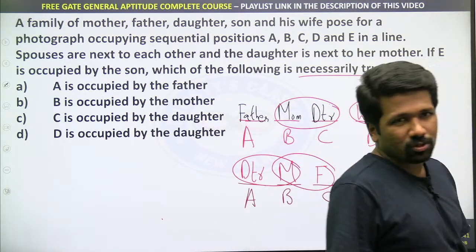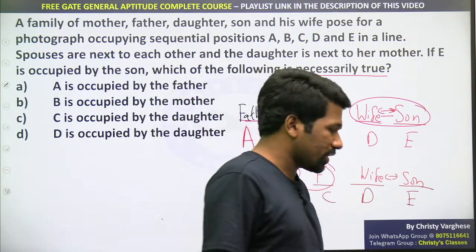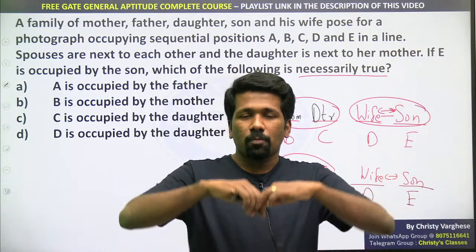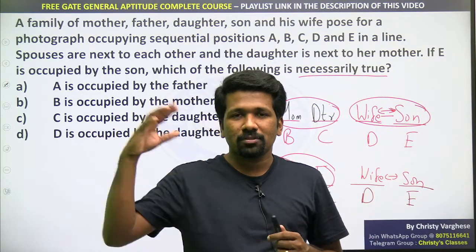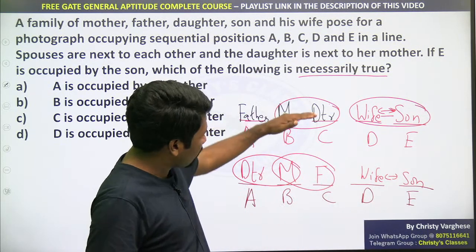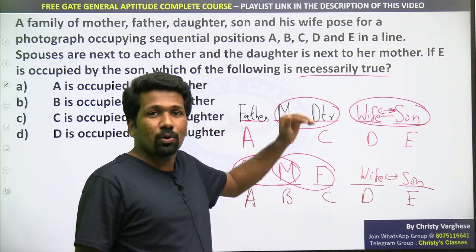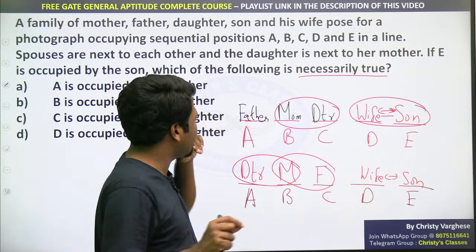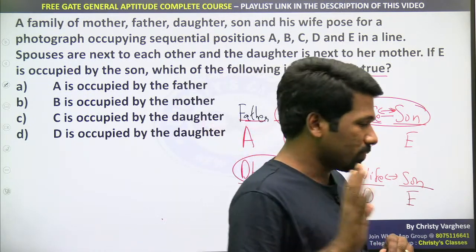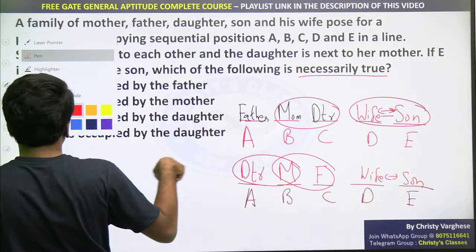In the previous class also I have told, you have to be like Doctor Strange. In Marvel movies, the Doctor Strange character, na? Just like Doctor Strange, you have to think about all possible realities. What is happening in all the parallel universes, you have to think about. This is one parallel universe, this is another parallel universe. In both universes, in both realities or both cases, the answer should be correct. Then only we can say it is necessarily true. Necessarily true means always true. You should be certain. Now look at the options with respect to these two realities.